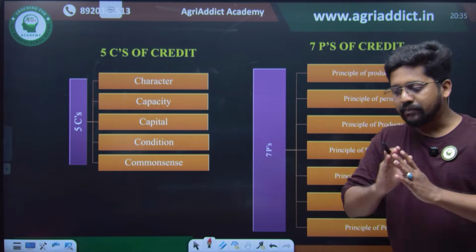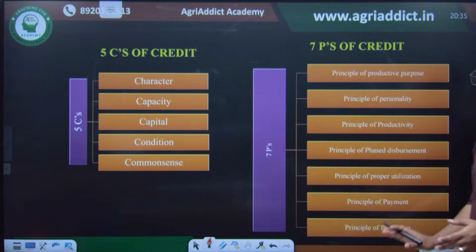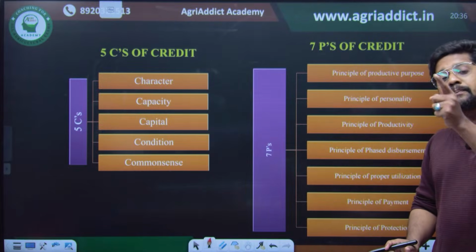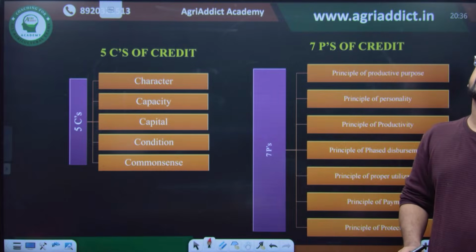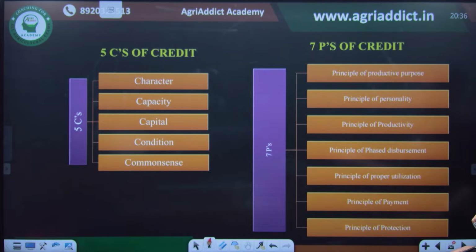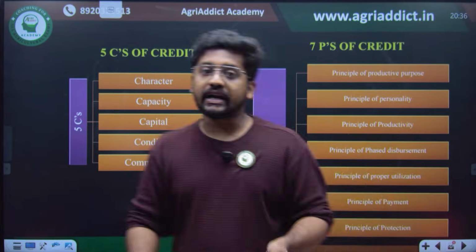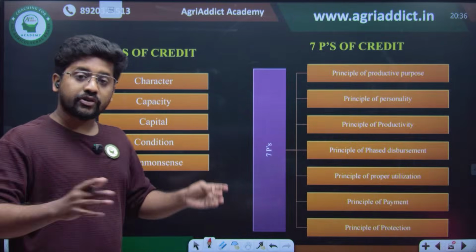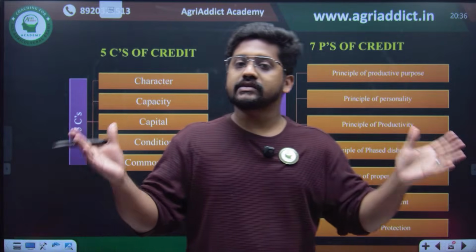Principle of proper utilization: whether it is used for the purpose he has taken it for, or he is diverting it to other purposes. Principle of payment: whether he is repaying it properly. Principle of protection: whether the farmer is protected in the use of credit from unseen circumstances of risks and uncertainty.